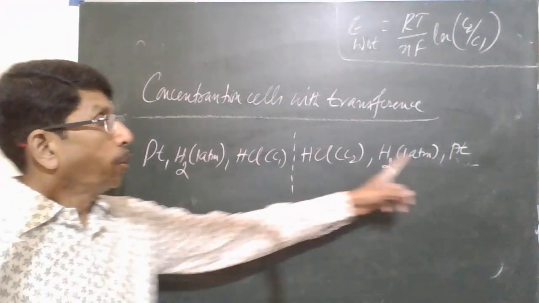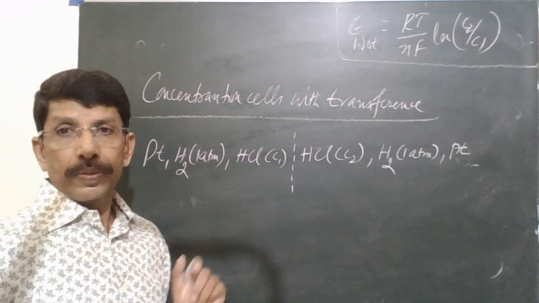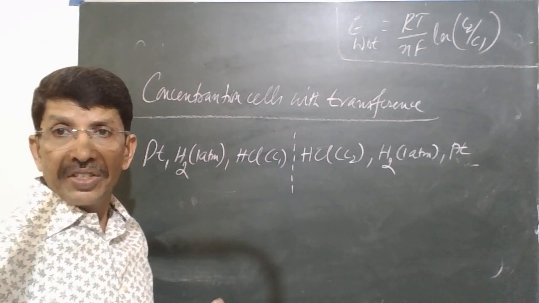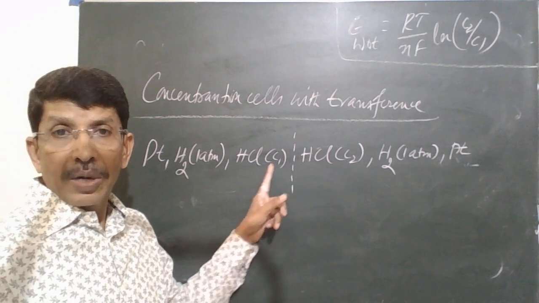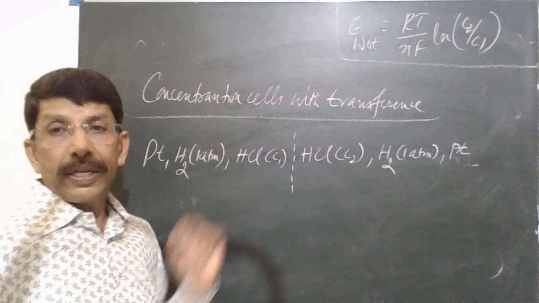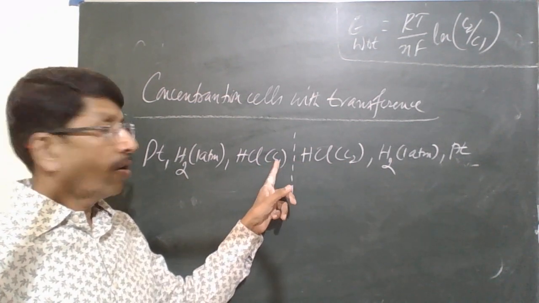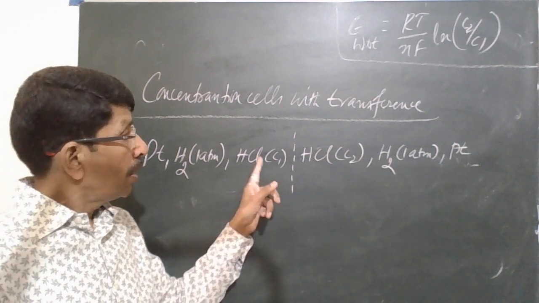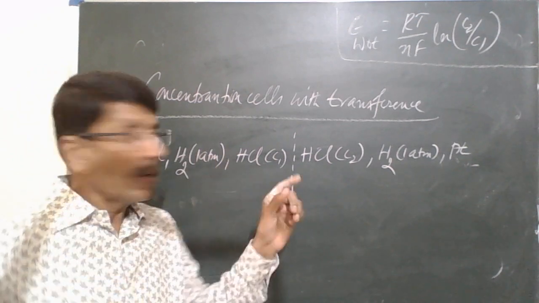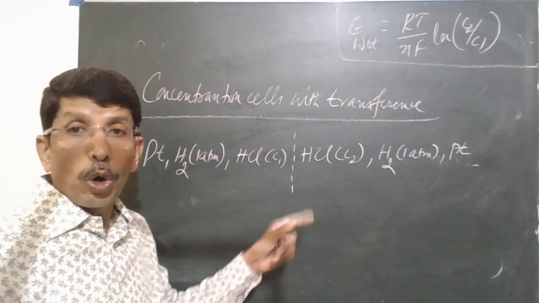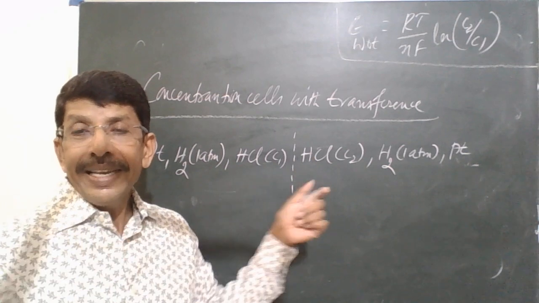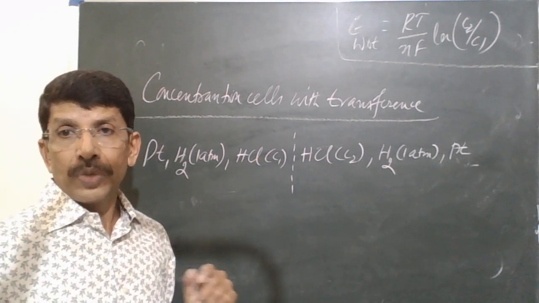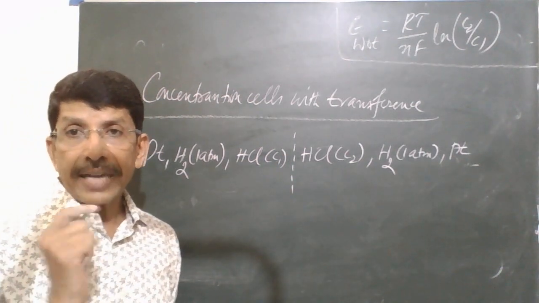So two hydrogen gas electrodes of same pressure, so electrode concentration is the same. And same electrolyte HCl, but concentrations are different. So here the concentration is C1 and the concentration of HCl is C2. Look at this. These two electrolytes are in contact through a porous spot. In the sense, ions can easily travel from this side to this side or from here to here. So here they are in direct contact.